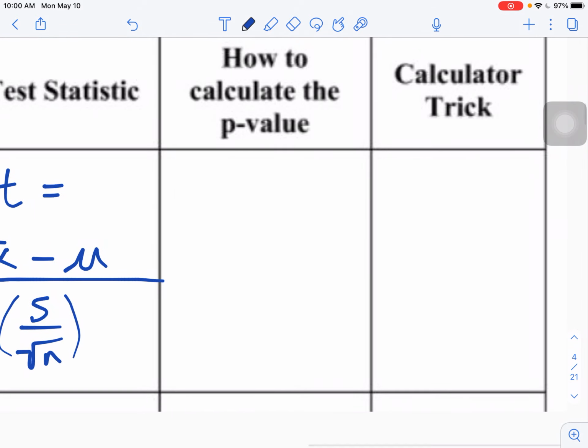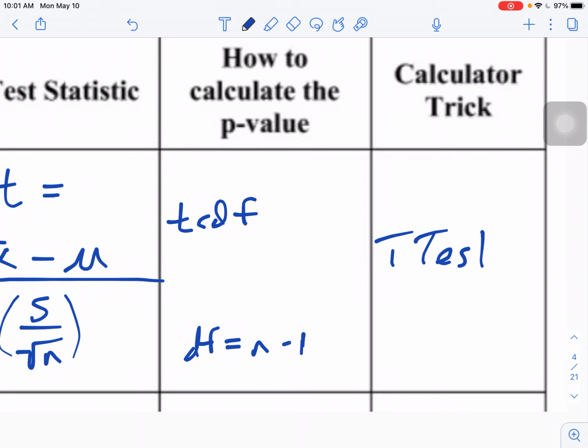Remember how you calculate a p-value? We want to use the tCDF calculator function. When you're using tCDF, you cannot put in the mean and standard deviation. So you need to use your t-value, your test statistic, as either your lower or upper bound. And then you also need to use degrees of freedom as your third argument. Remember, degrees of freedom is n minus 1. And then the calculator trick is t-test, and that's from the stat tests menu on the calculator.